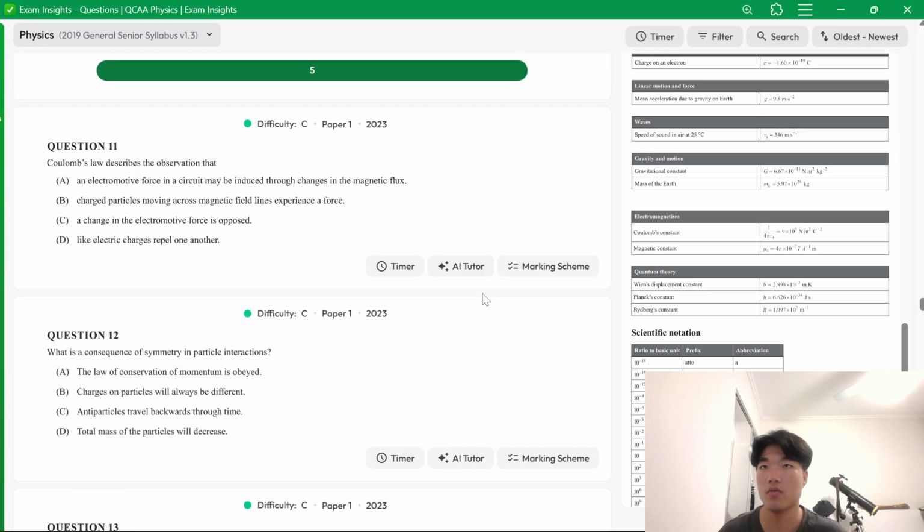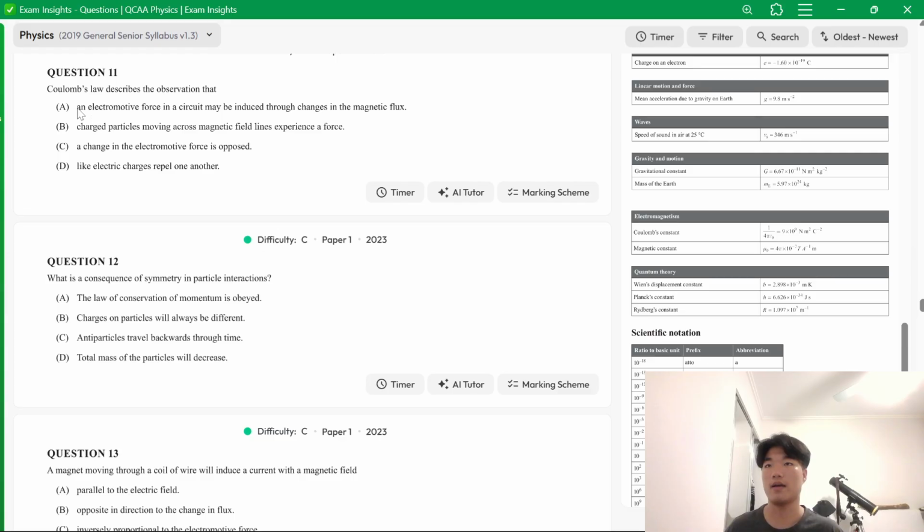Coulomb's law describes the observation that an electromotive force in a circuit may be induced. No, that's Faraday's law, pretty sure. Well, no, it's like electromagnetic induction.